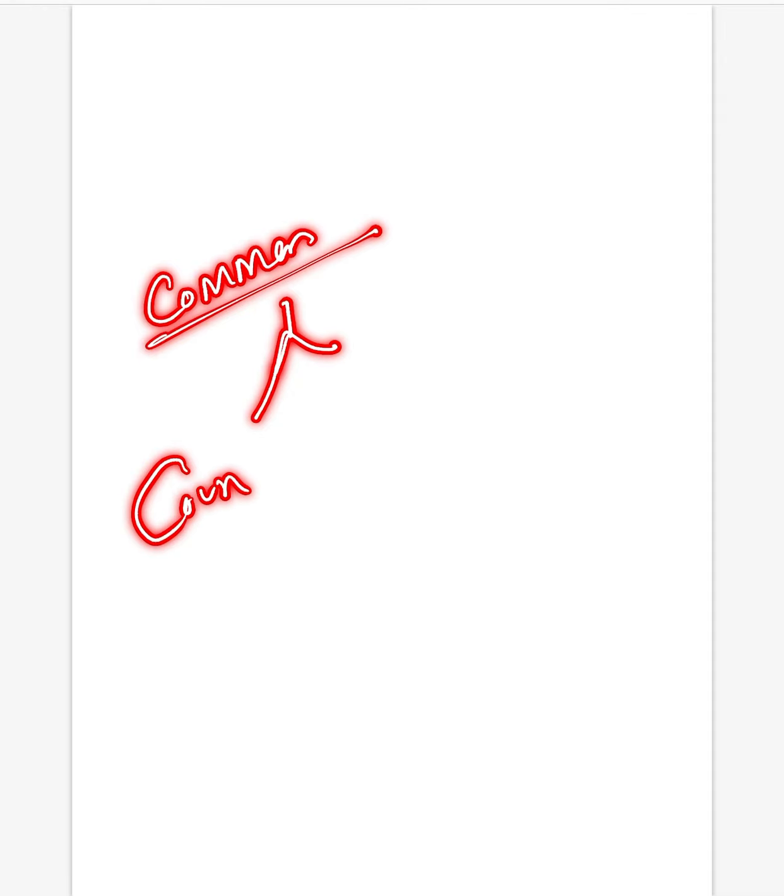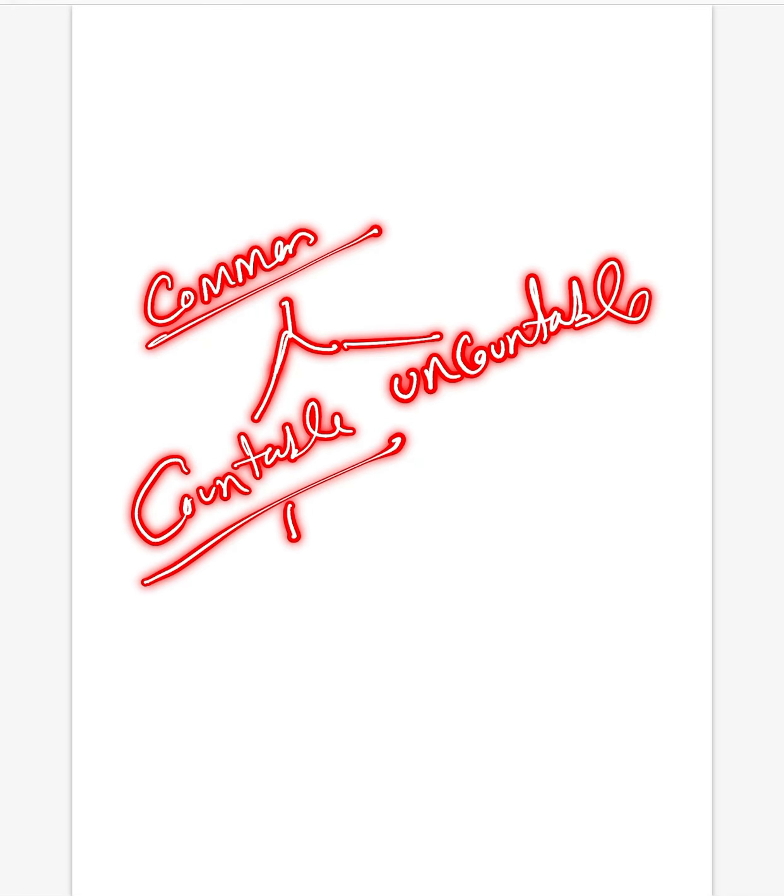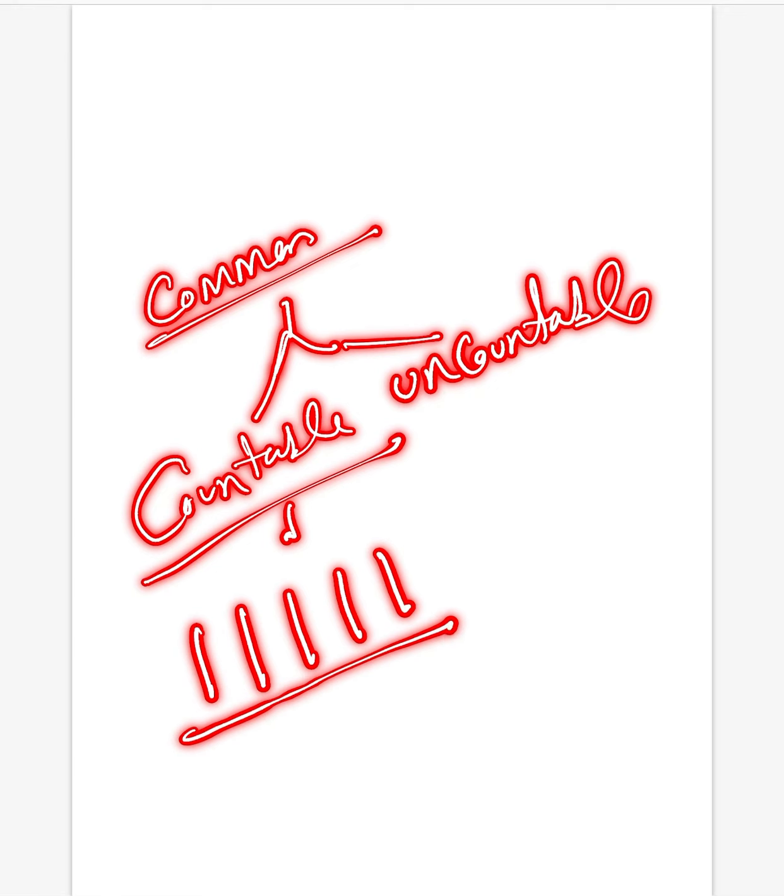Now we will focus on what a countable noun is. Do you know? Common nouns can be categorized into two types, countable and uncountable. Now which words are the countable nouns? The nouns which can be counted are called countable nouns. The nouns which can be counted or numbered are called countable nouns.